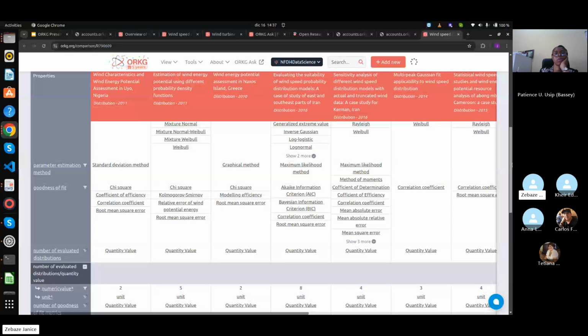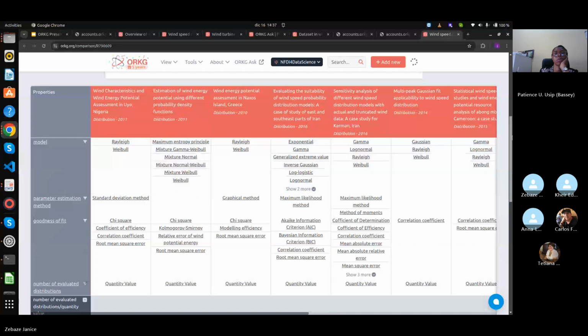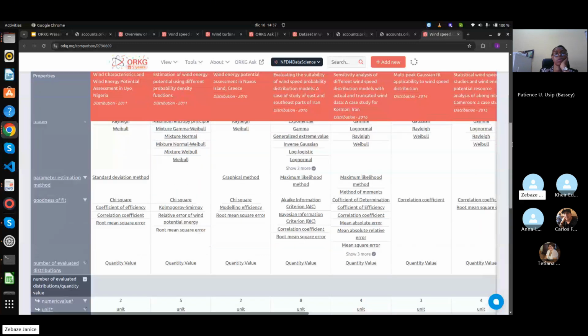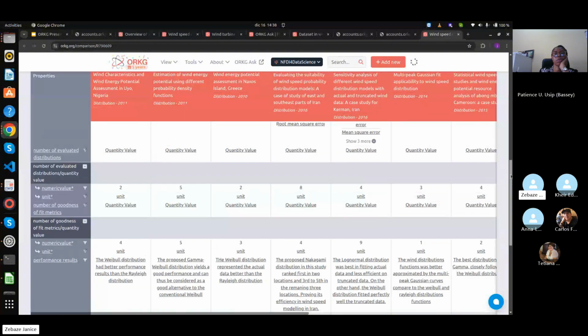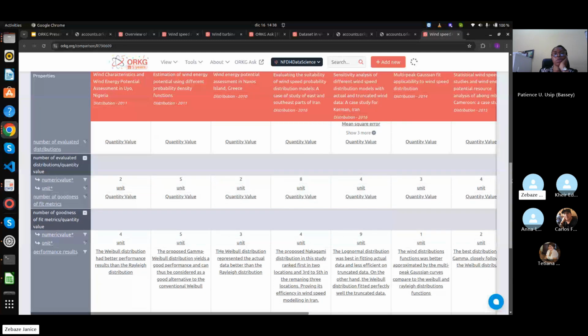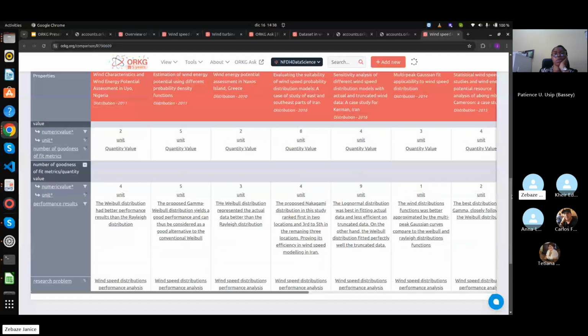So after that, we also did a numerical analysis, that is we counted the number of distributions used and the number of goodness of fit measures used in each study to make a visual study of that. And lastly, we collected the performance. That is, for each given specific site, which distribution was best suited for the given site of the study. So this is the information we collected.